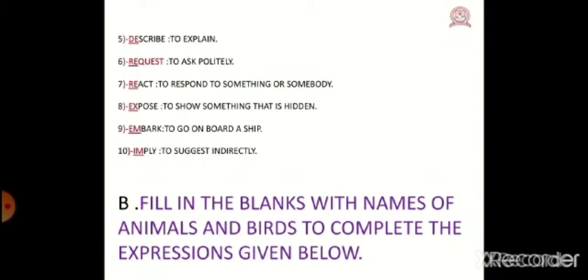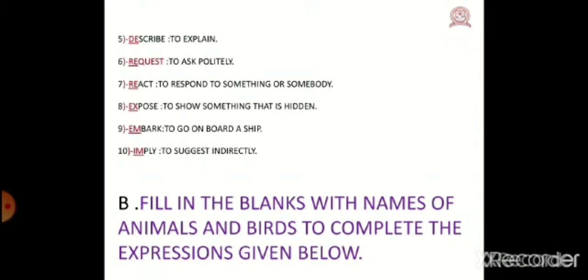To explain means describe. Number 6, to ask politely. It is request. Number 7, to respond to something or somebody. React. It is called react.